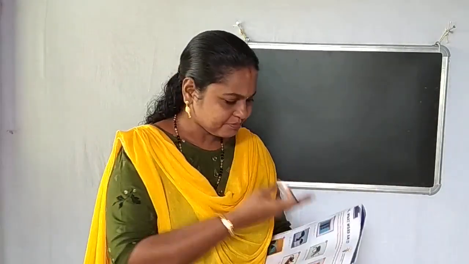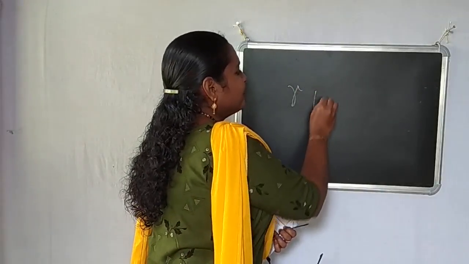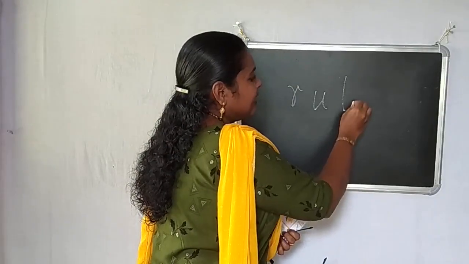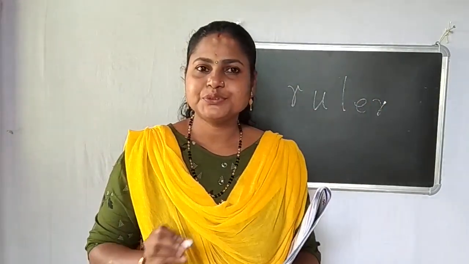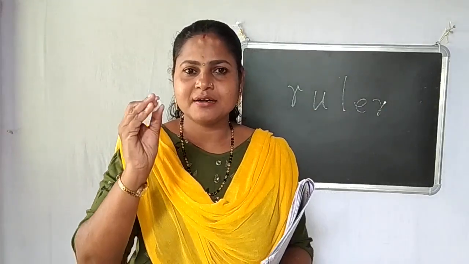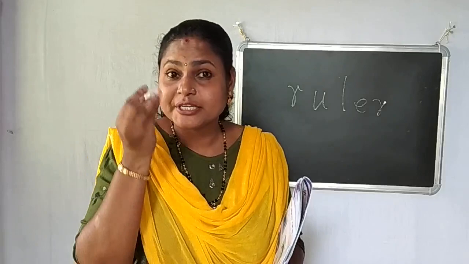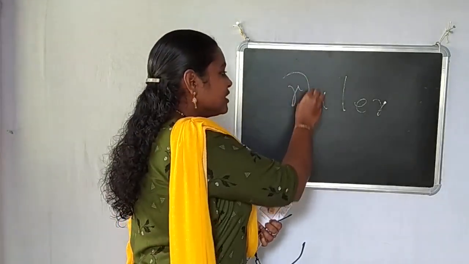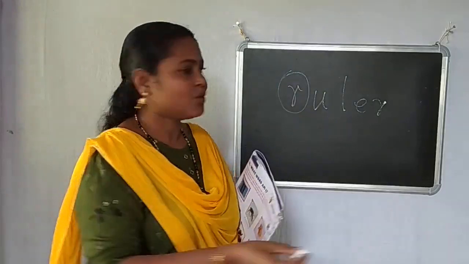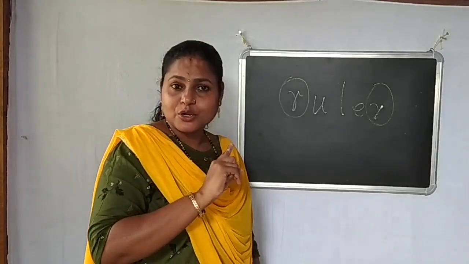We can see some words like ruler, R-U-L-E-R. In this word, you can see something that can be called a speciality. What is that? Yes, this word starts with R and also ends with R. Ruler.